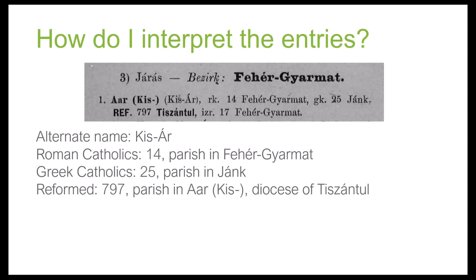Now this one's a little bit different. The REF, again, is for Reformed, but notice that it's capitalized and in bold. So this means that the location where we are has its own parish for Reformed. It's, again, giving us 797 residents of this town are members of the Reformed faith.